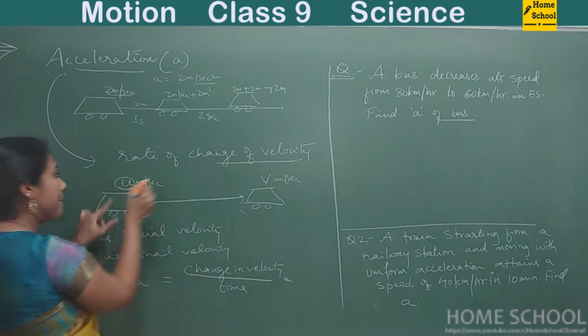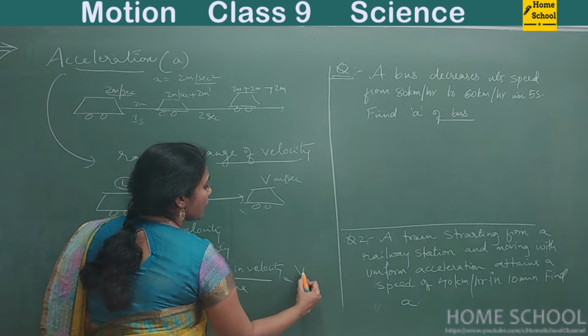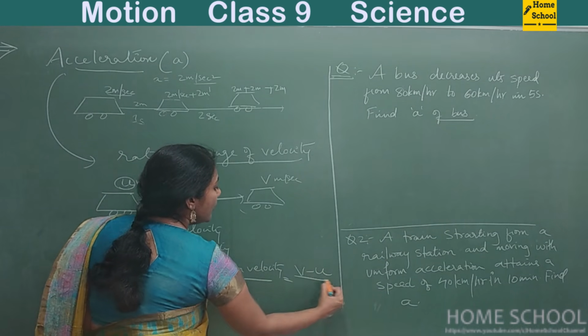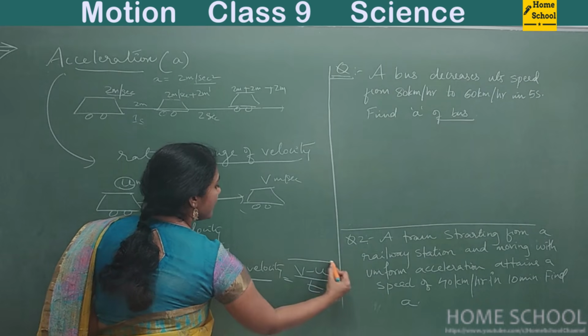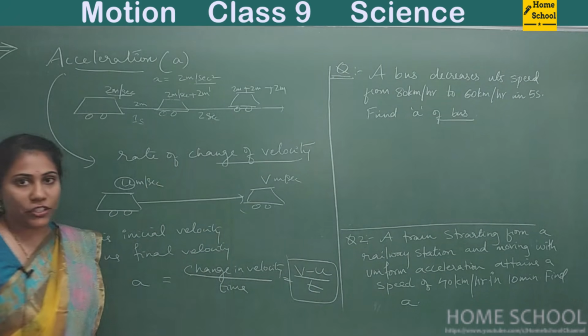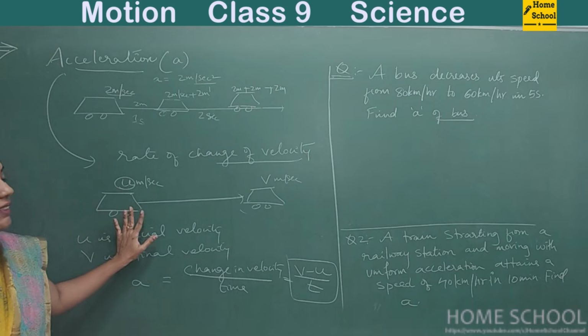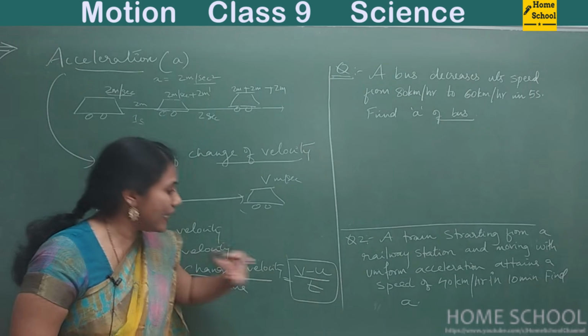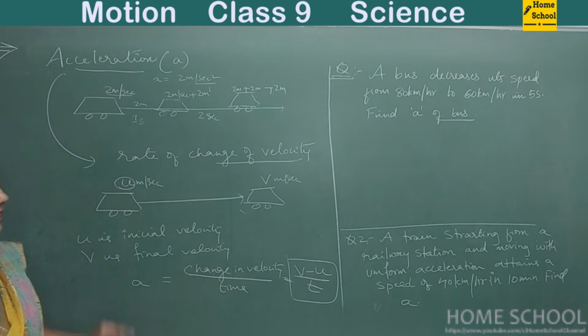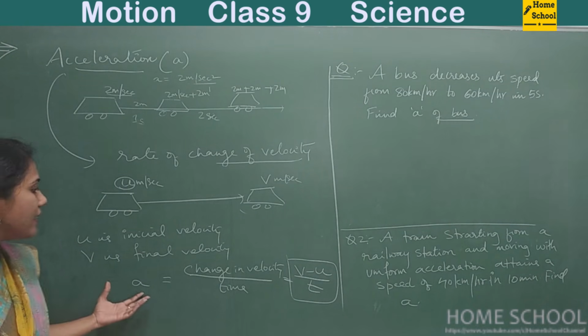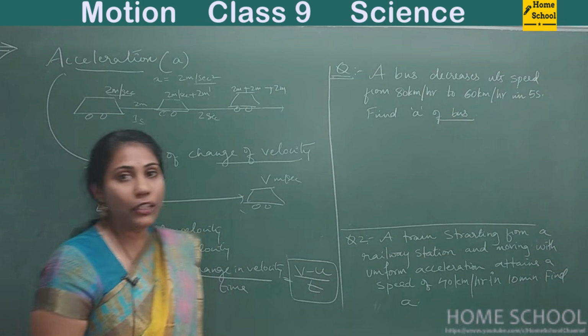Final velocity minus initial velocity, that is v minus u, divided by t. This is what we mean by acceleration. Final velocity minus initial velocity divided by time is called acceleration. Mathematically, if you want to calculate acceleration, this is the formula we will use.